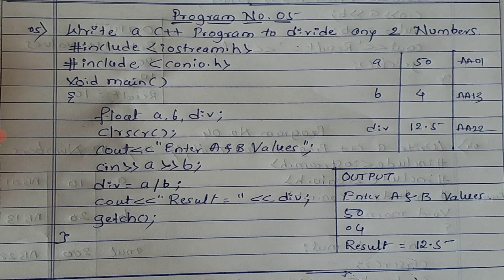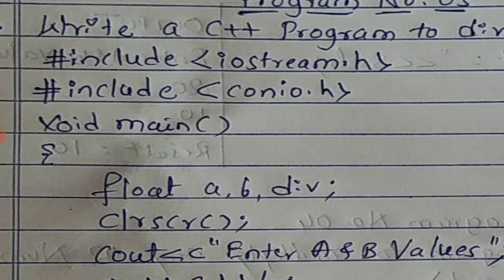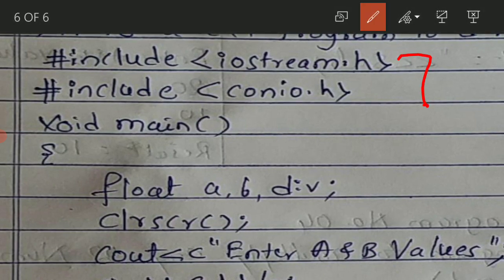But there we have a similar program, we have to do division, but we have one change in this program, and that change is very important for us. Now we will see here. We have written the two header files. What are those? Hash include iostream.h, hash include conio.h. You know the purpose. Now void main is started here. Okay, here you have to observe float. I have taken here float, not the int.